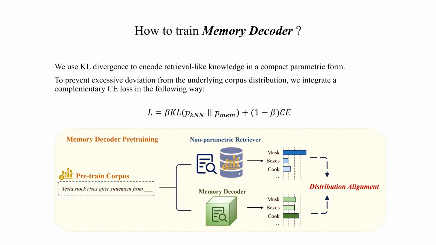So how exactly do we train a Memory Decoder? Here, we use KL divergence to encode retriever-like knowledge in a compact parametric form. During pre-training, we first build a data store and compute kNN distributions for each training example. Memory Decoder then learns to align its outputs with these kNN distributions through KL divergence loss, while a complementary cross-entropy loss prevents deviation from the underlying corpus distribution. This hybrid objective is key to our success.